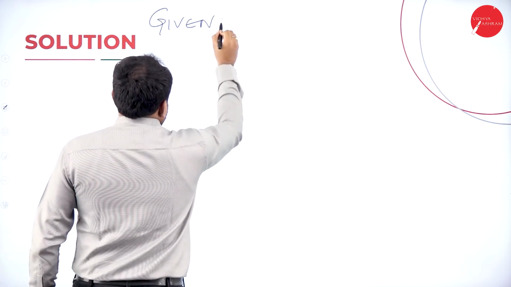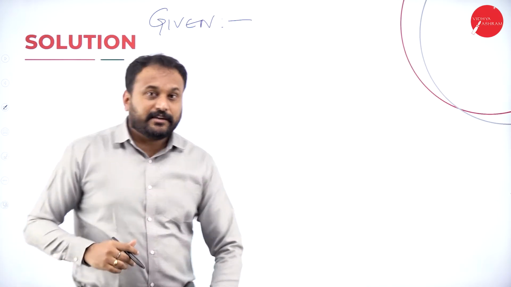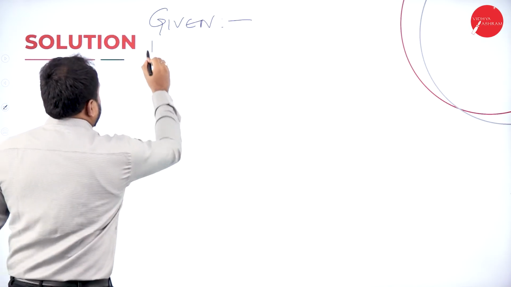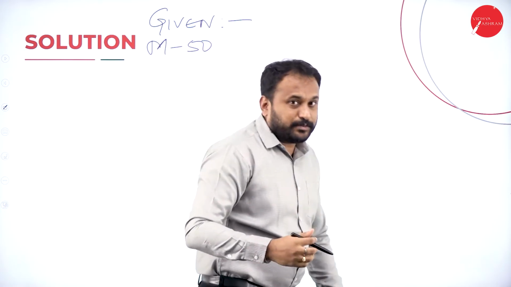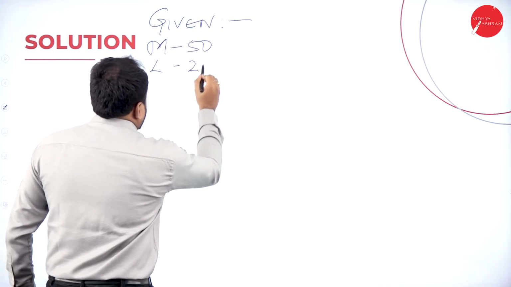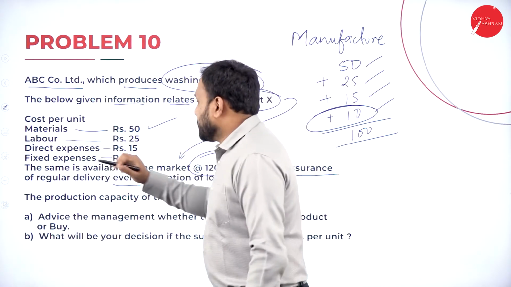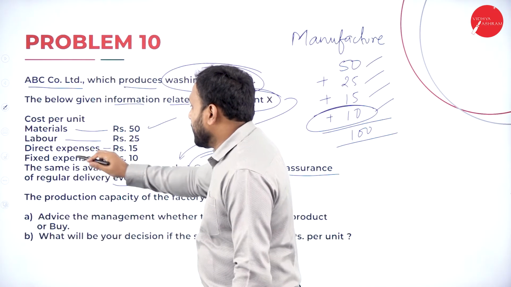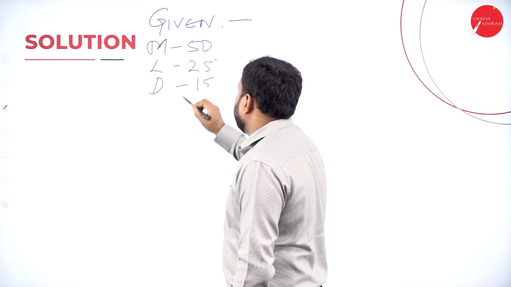See, it's a 10 marks question. So when you write that given, understand we have what? Material. Now we'll write here, material is 50 rupees. Next we have labor. Labor is 25 rupees. Next we have direct expenses. Direct expenses is how much? We have direct expenses is 15.